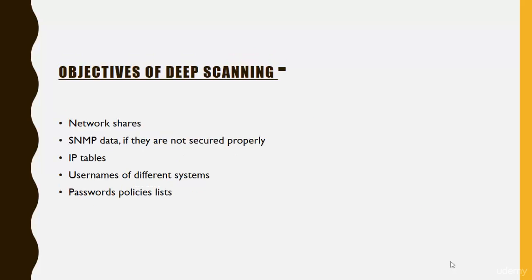Objectives of deep scanning. What are the objectives? Why do we need that deep scanning process? First, network shares. Second, SNMP data, Simple Network Management Protocol data, if they are not secured properly. IP tables, usernames of different systems, and the password policy list. If you want to know all these in a network, then you have to do deep scanning in the network.